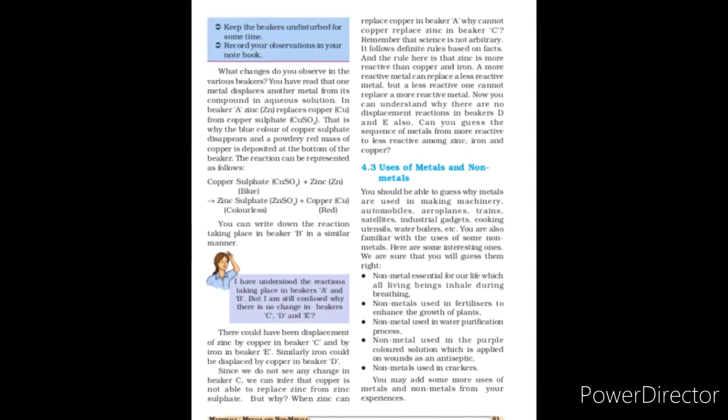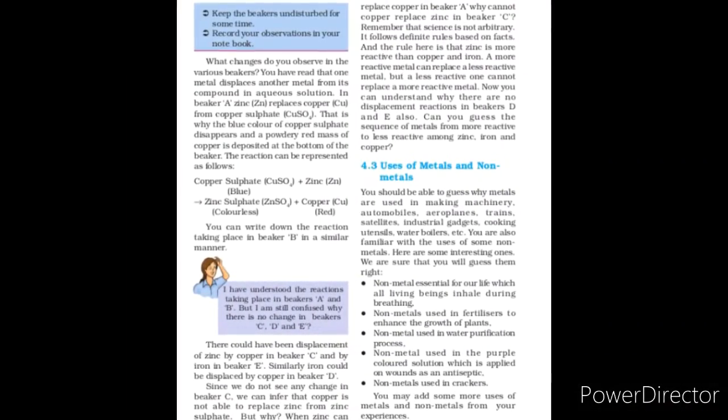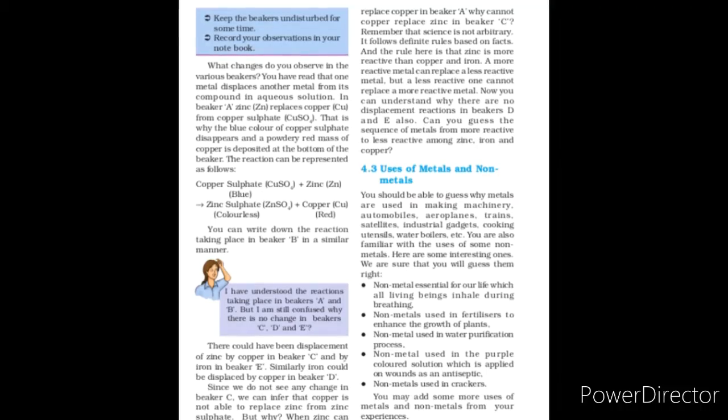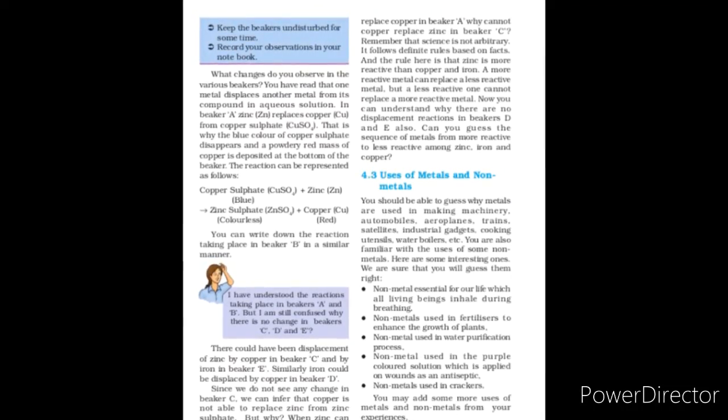Uses of metals and non-metals. You should be able to guess why metals are used in making machinery, automobiles, aeroplanes, trains, satellites, industrial gadgets, cooking utensils, etc. You are also familiar with the uses of some metals. Here are some interesting ones.